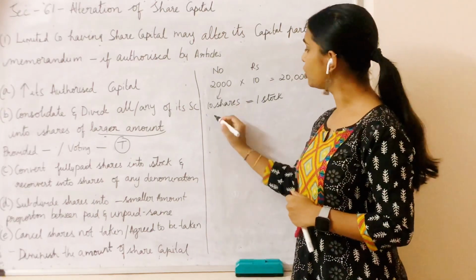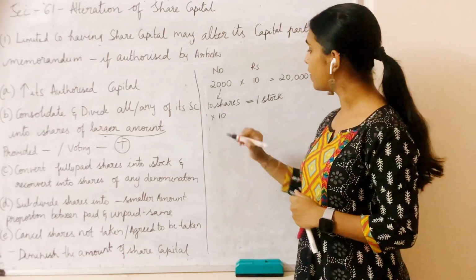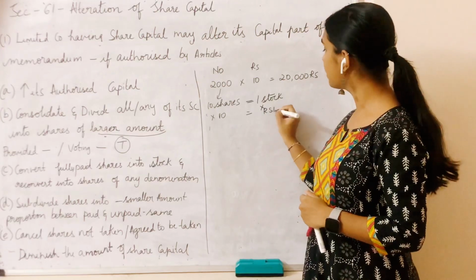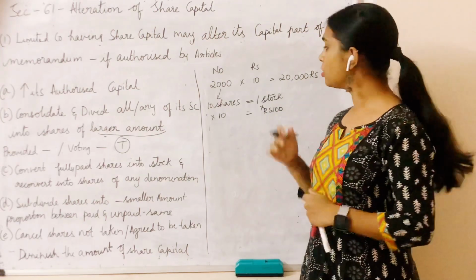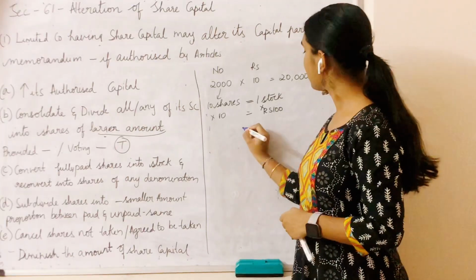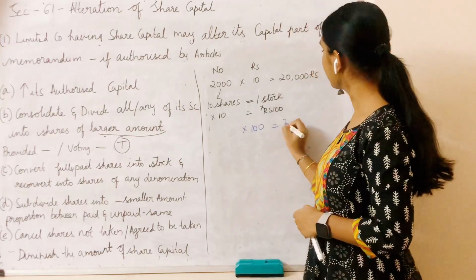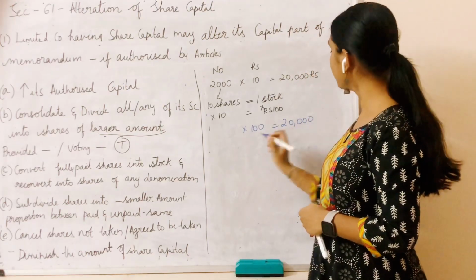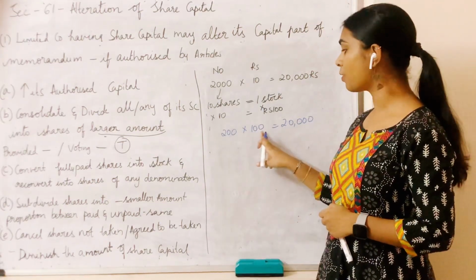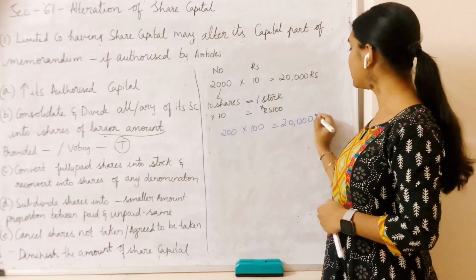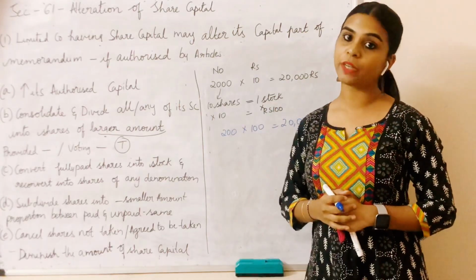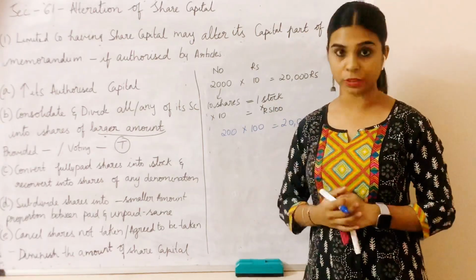So here, if 10 shares, each of them is having 10 rupees as value, then each of the stock would be valued at rupees 100, right? So now I will be having a stock of 200, and each stock value is 100. So my share capital is still 20,000. So here before I was called a shareholder, now I am called a stock owner of the company.